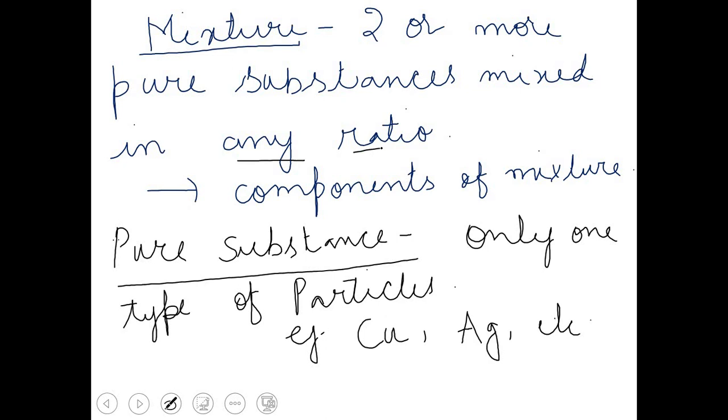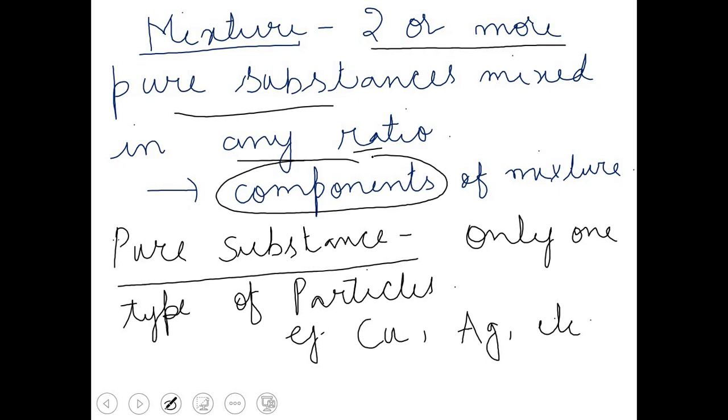So, students, I have discussed about mixtures, two or more pure substances mixed together in any ratio. And one more point I have mentioned here, the two or more pure substances which form a mixture are called as components of mixture. Then I discussed about pure substances. Pure substances are made up of only one type of particles. What are these particles? These particles may be atoms or molecules. We will discuss in the later stage.